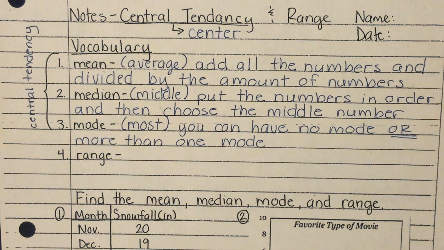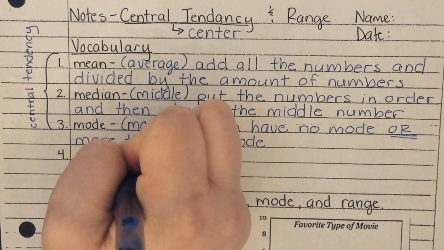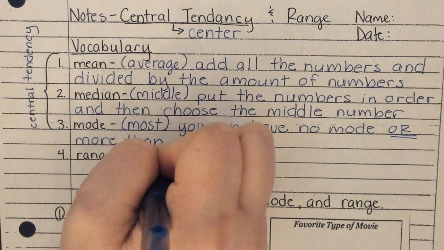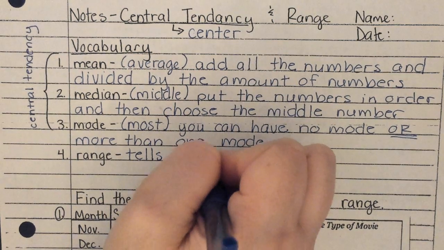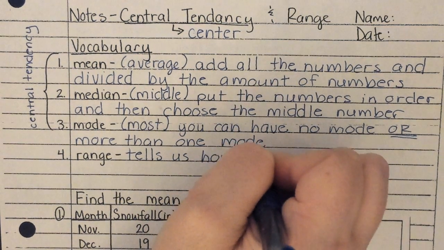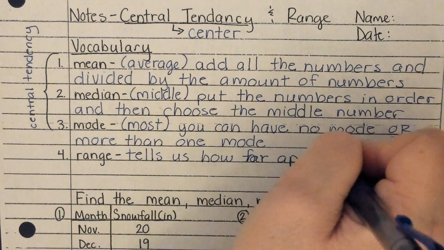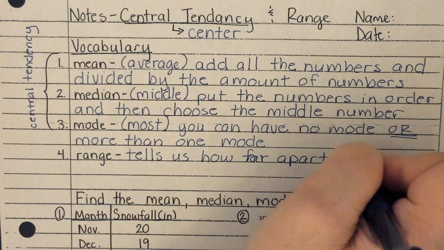All right. Now here's the thing about the range when we talk about math. I don't want to know your biggest number and your smallest number. I want to know how far apart they are. So the range tells us how far apart the data is.